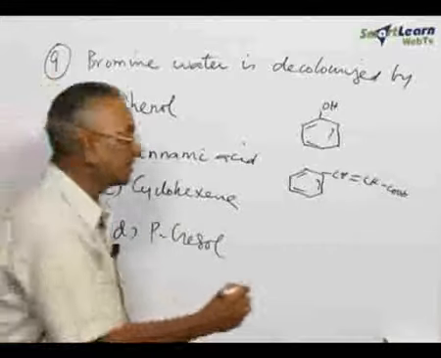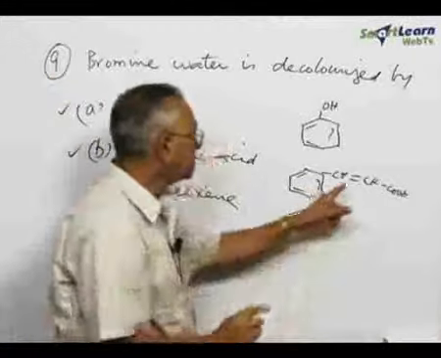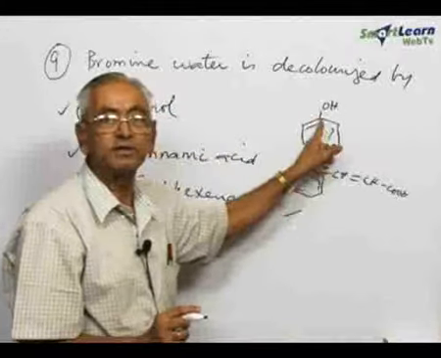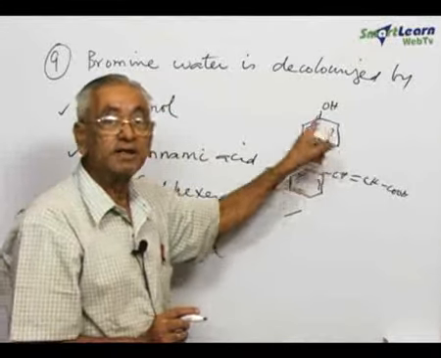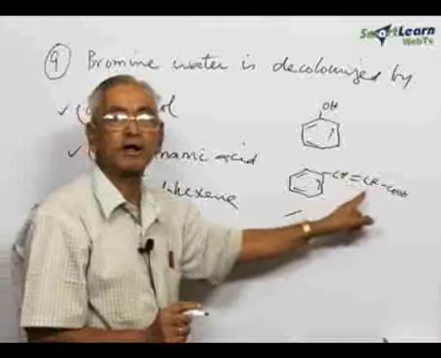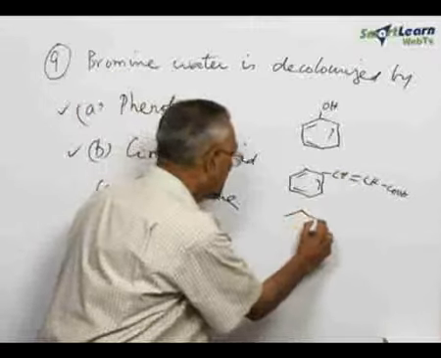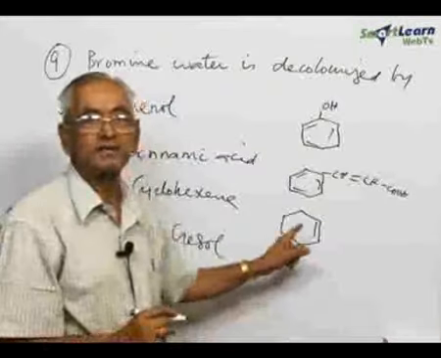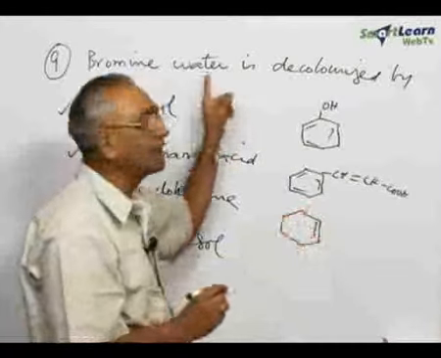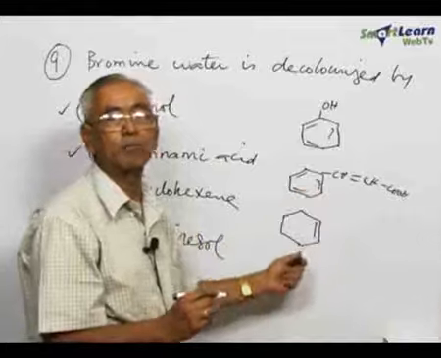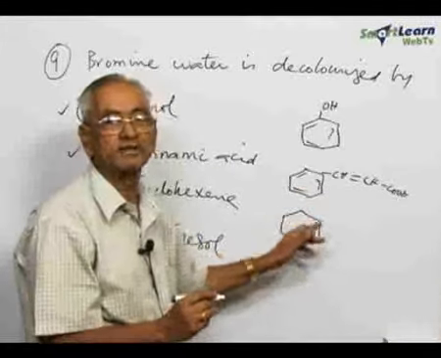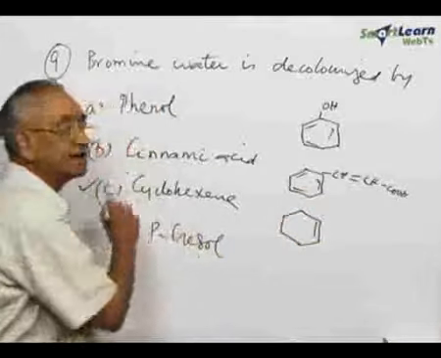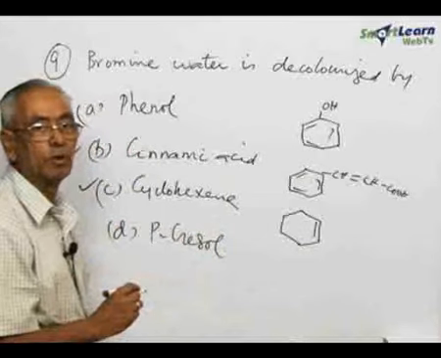Then come to cyclohexene. This is not due to electrophilic substitution. This is due to unsaturation, because we have got a carbon-carbon double bond. Cyclohexene will decolorize bromine water because it will take up bromine, forming 1,2-dibromocyclohexane. Therefore, cyclohexene will also decolorize bromine water.